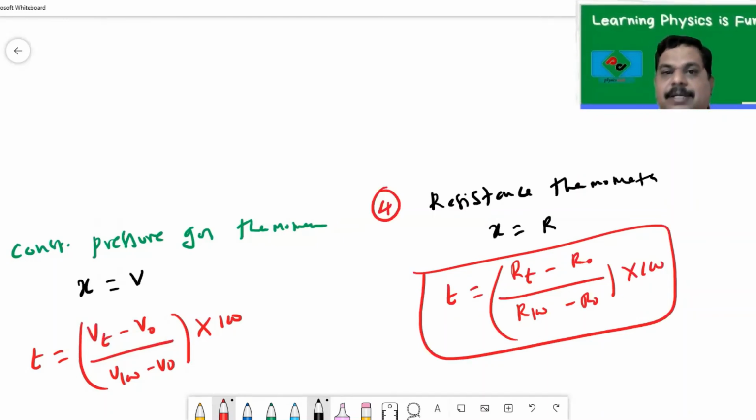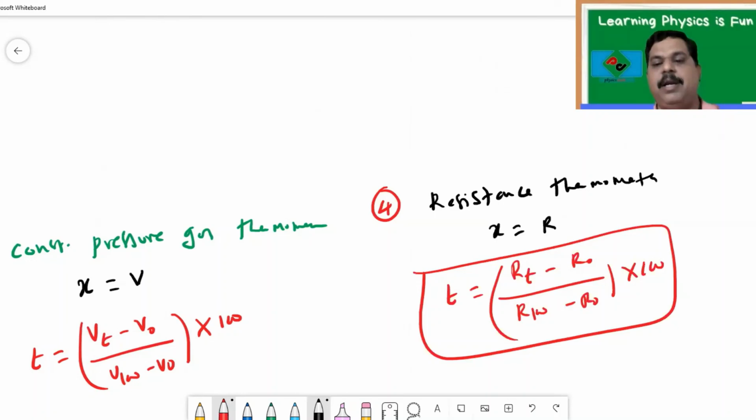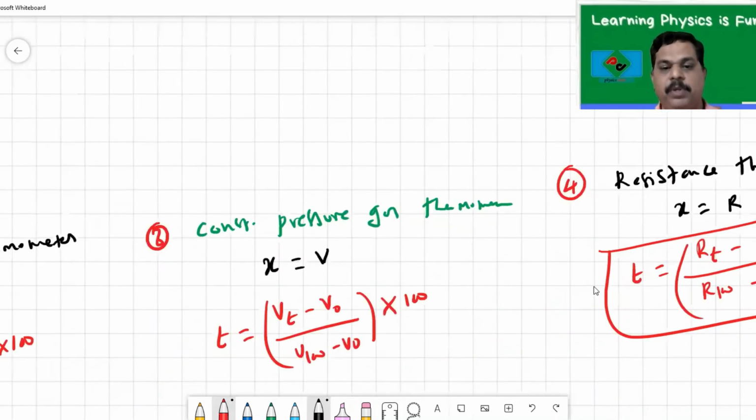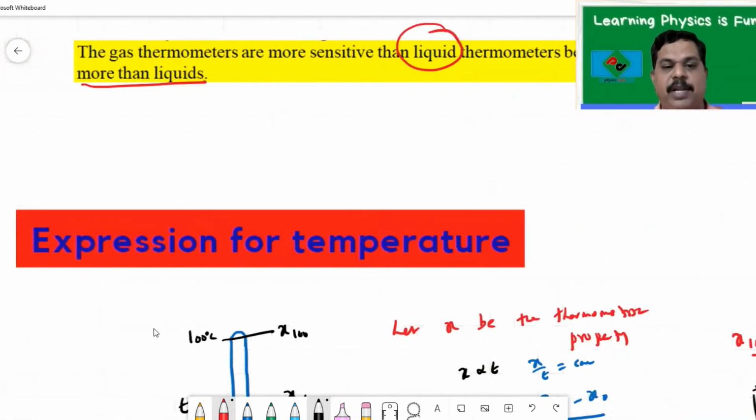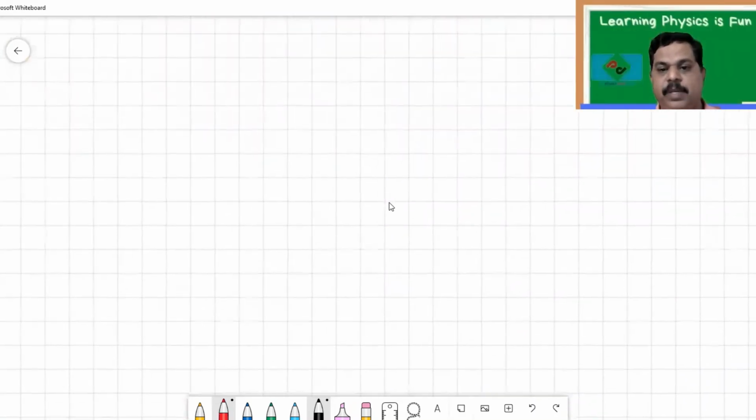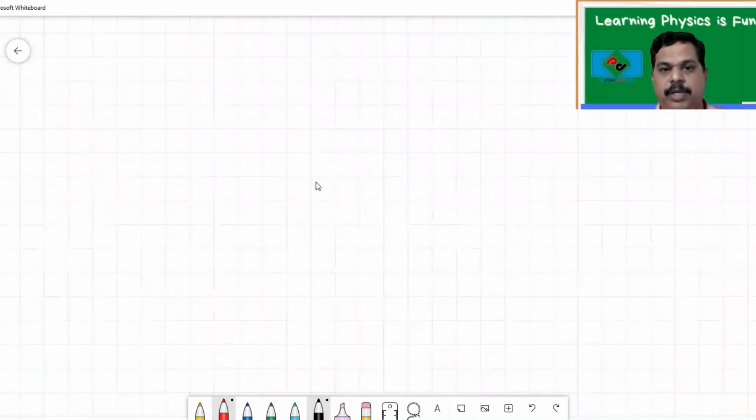Again, R naught is the resistance at 0 degrees centigrade, RT is the resistance at T degree centigrade, R100 is the resistance at 100 degrees centigrade. So we can find out this temperature. So just by getting a general equation, we are able to find out all the other things. So let's move on to the last topic.